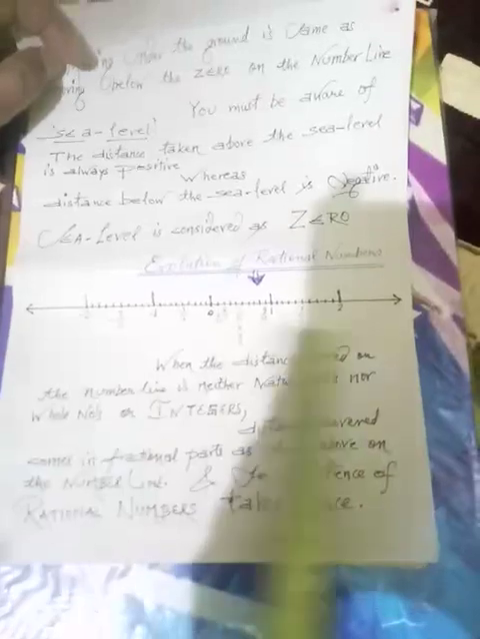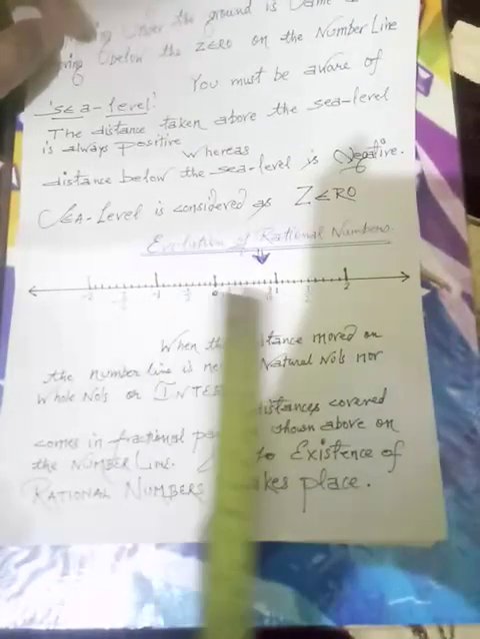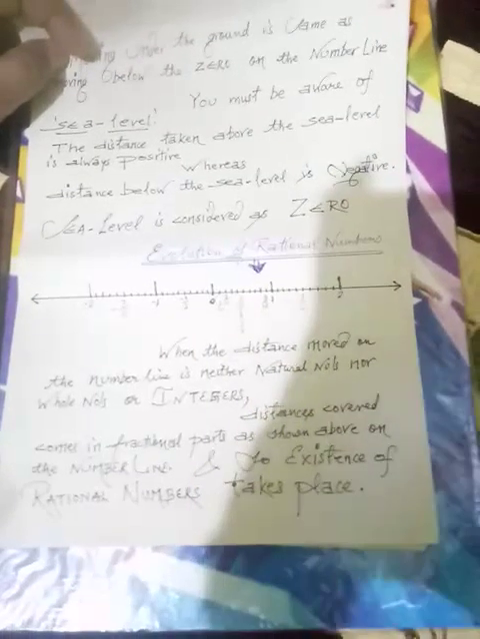Now if you see this number line, below 0 you can see minus 1, minus 2, and above 0 you can see 1, 2, 3, 4 like this. So in increasing order above 0 it goes in the right direction. Even below 0, if we see in the right direction, 0 is greater than minus 1, and minus 1 is greater than minus 2.